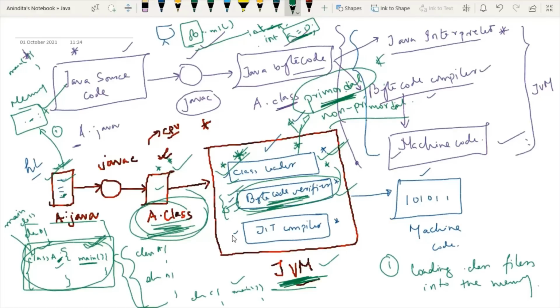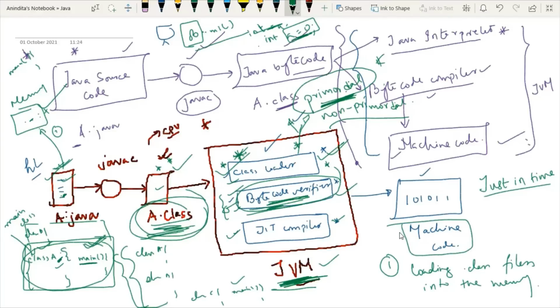Now we have to come to the most interesting part, that is the JIT compiler, which is known as the just in time compiler. This is the third component of the Java virtual machine. This is the final stage encountered by the Java program, and the job of the JIT compiler is to convert the loaded bytecode into the machine code.